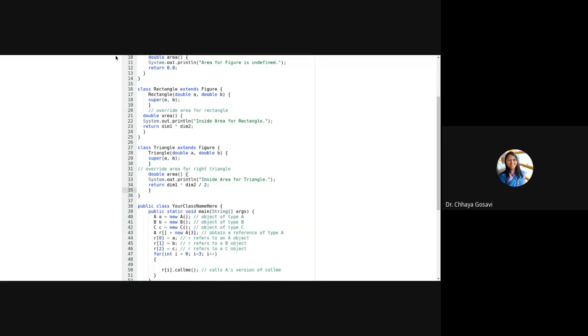Now, in main, we are creating three objects: figure, triangle, and rectangle.